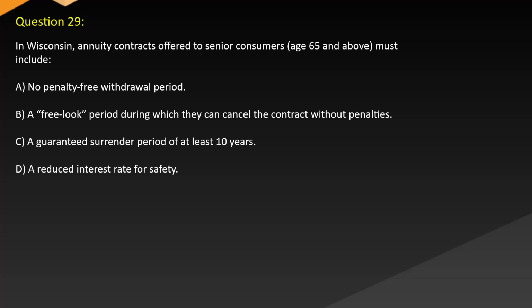Question 29. In Wisconsin, annuity contracts offered to senior consumers age 65 and above must include: A. No penalty-free withdrawal period. B. A free look period during which they can cancel the contract without penalties. C. A guaranteed surrender period of at least 10 years. D. A reduced interest rate for safety.